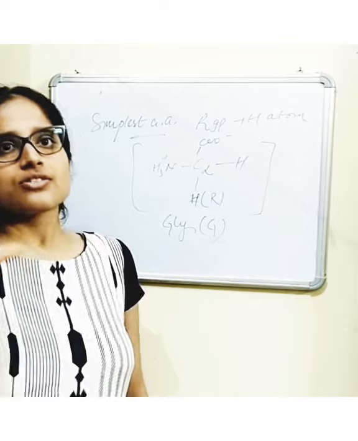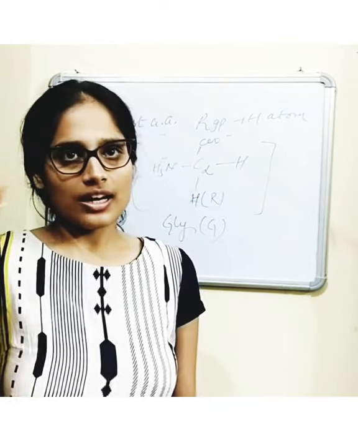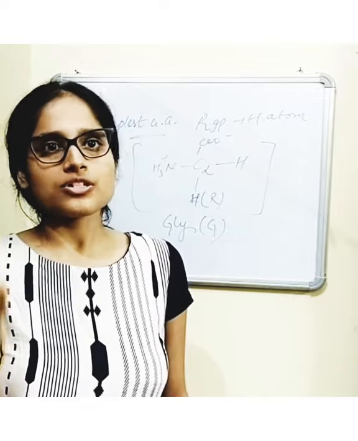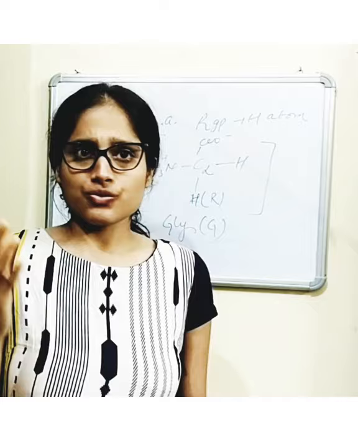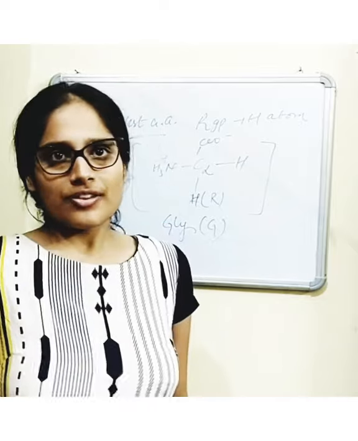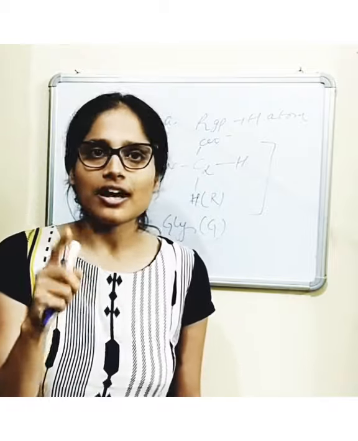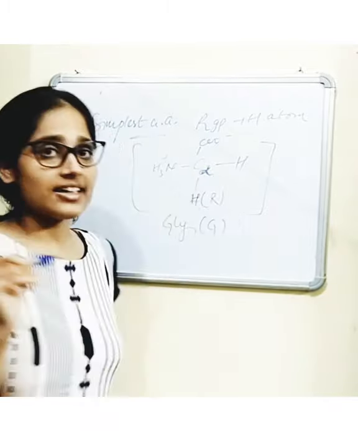So you all must remember the 20 amino acids with their abbreviation, the 3-letter code, as well as, if you can remember some of the important amino acids, the single letter code as well, which will be useful for you to identify the sequence. So the alpha carbon atom is chiral in nature.